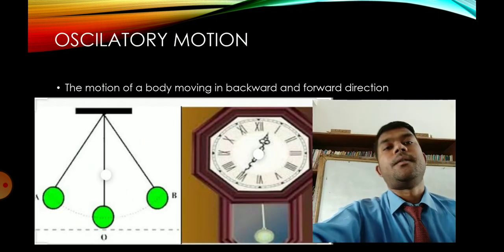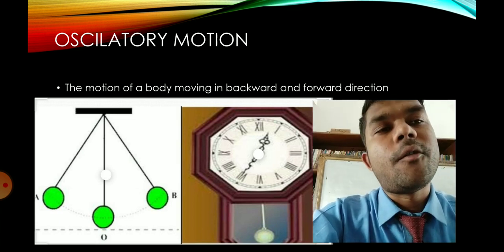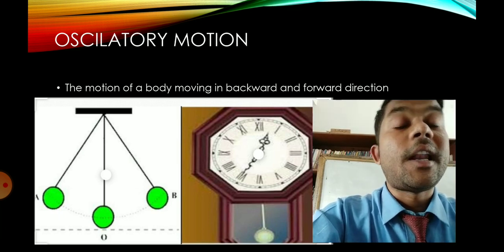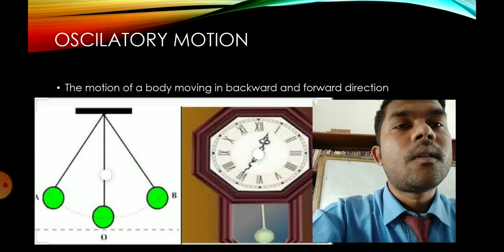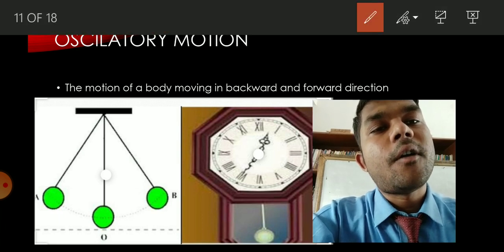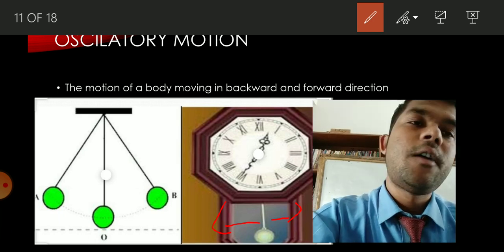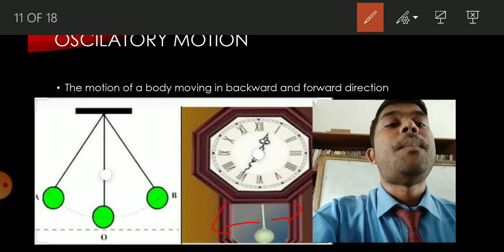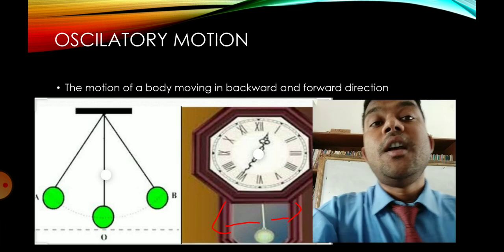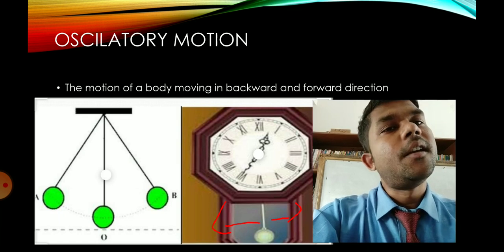Next is oscillatory motion. Oscillatory motion means the motion of a body moving backward and forward, a to and fro motion, like a pendulum in a clock. Pendulum in a clock, what happens? It goes backward and forward. It is hanging at a constant point and it goes backward, forward, backward, forward. So the motion of a body moving in a backward and forward direction is oscillatory motion.